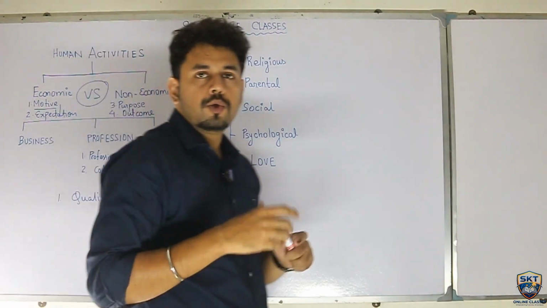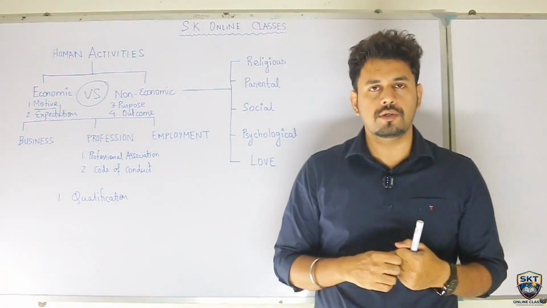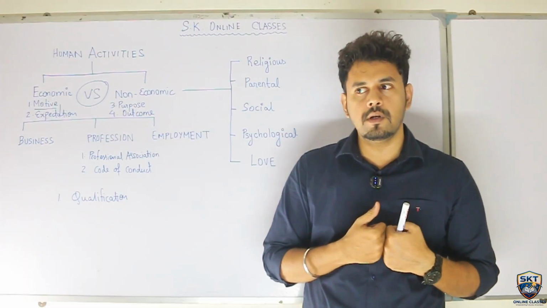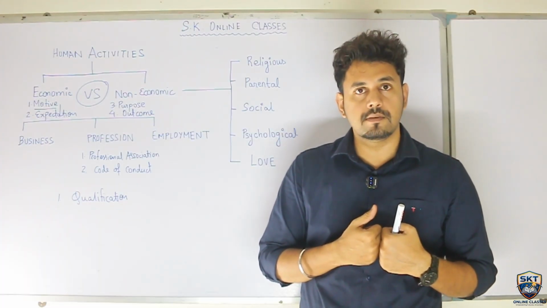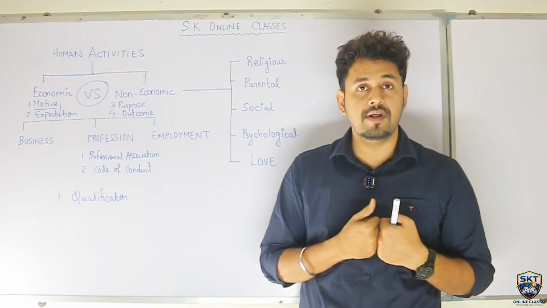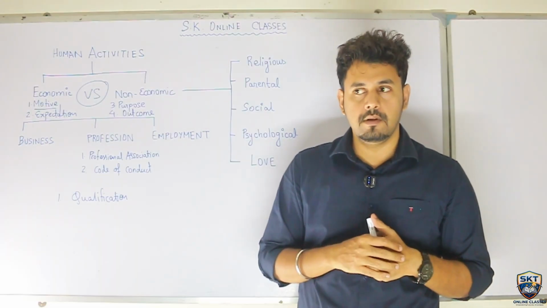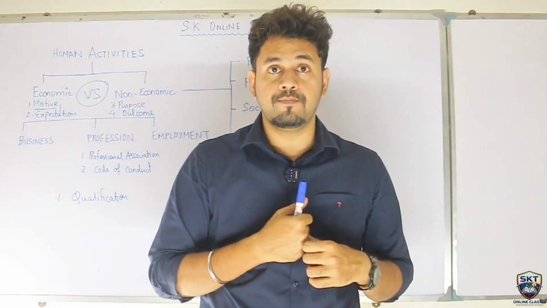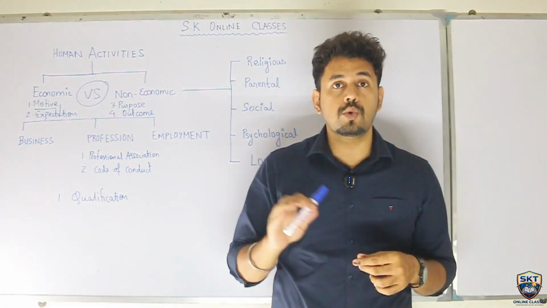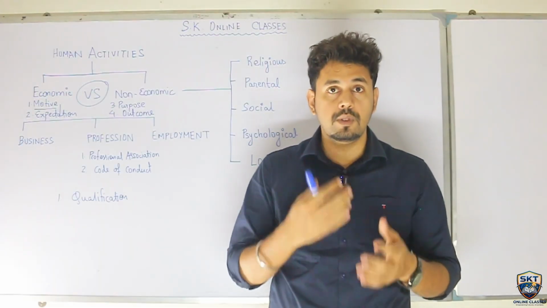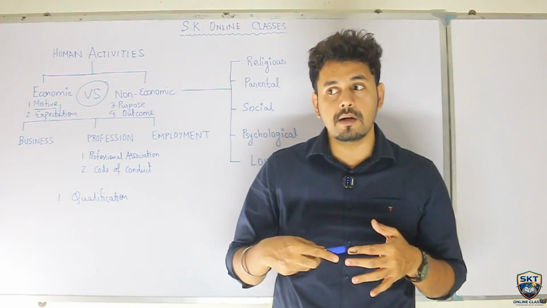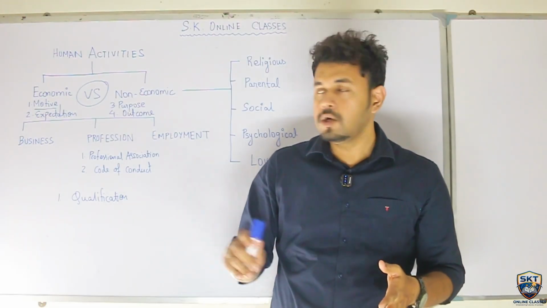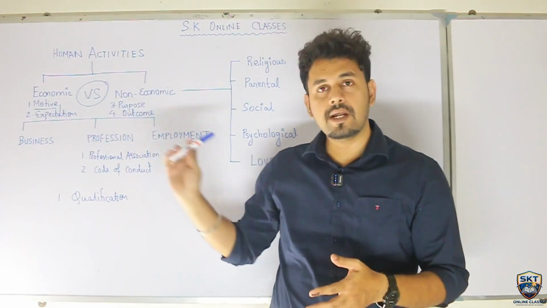Now, what do you think should be the qualification to start a business? There are so many business people who have not even stepped inside the school premises, but still they are doing very well. Now, who all are businessmen? A puchka wala is a businessman. A vegetable seller is a businessman. Somebody who is polishing shoes, a cobbler, is also a businessman. If you think this way, they are not under the employment of anybody, and they are not holding any kind of professional degree. So they are neither professional nor they are employees.